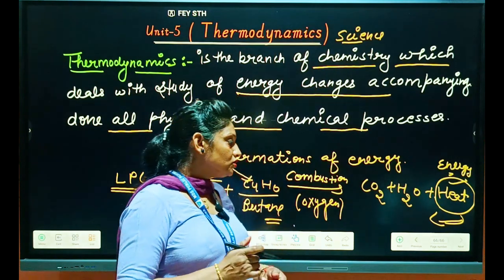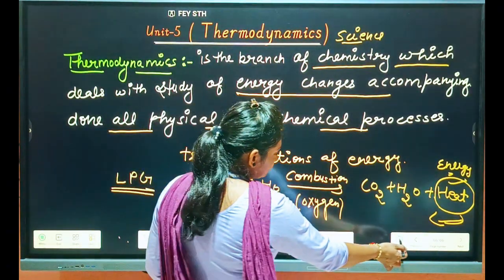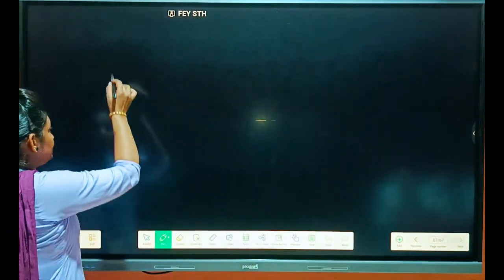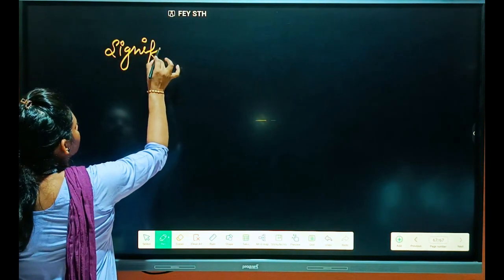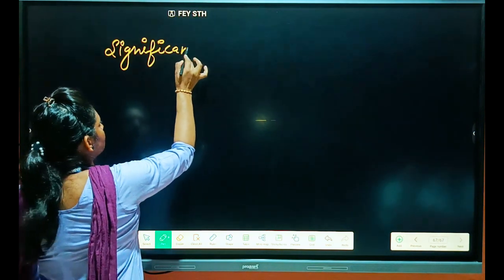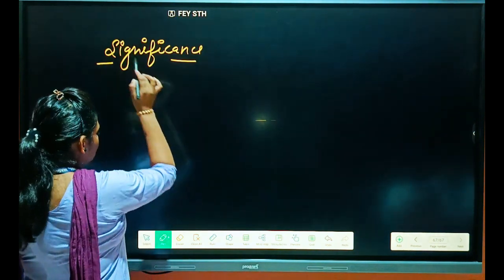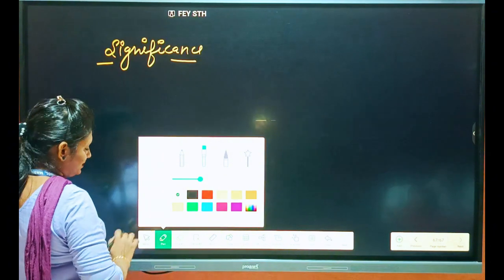Clear or not? Students, thermodynamics has some significance. What are the significances?